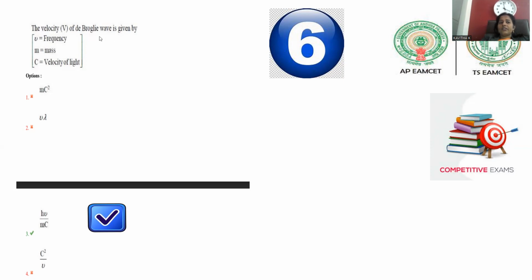The velocity v of the de Broglie wave is given by. The terms provided are nu, which is frequency, m, which is mass, and c, which is the velocity of light. These are the terms present in the formula. So mc squared may not be correct, nu and lambda may not be correct. h nu by mc is the correct answer. c squared by v is not correct. For question number 6, option number 3 is the correct answer.